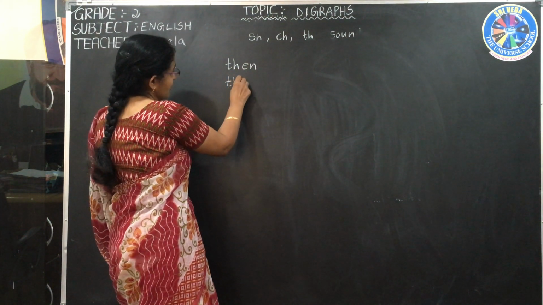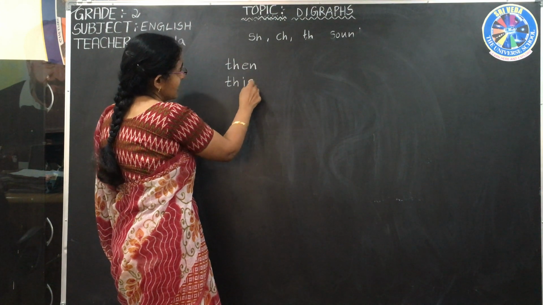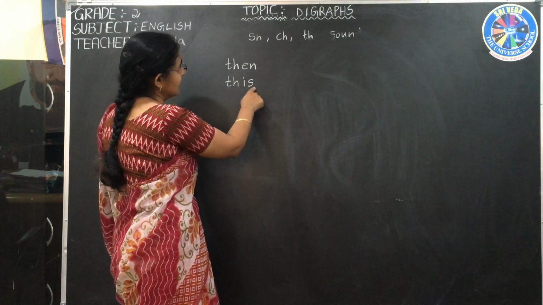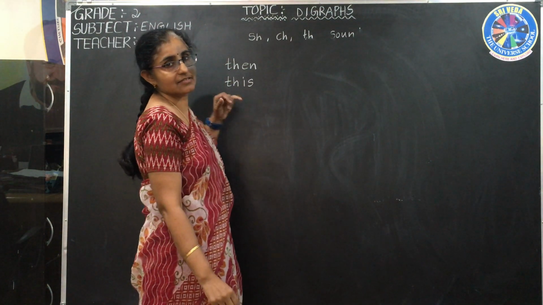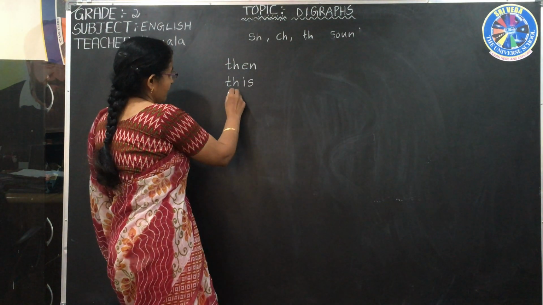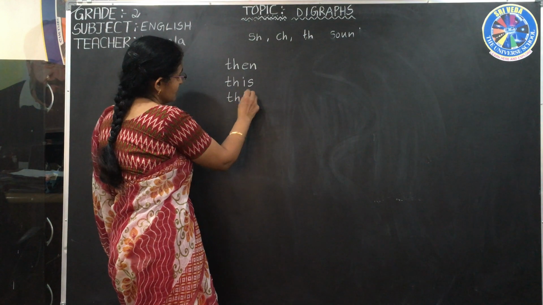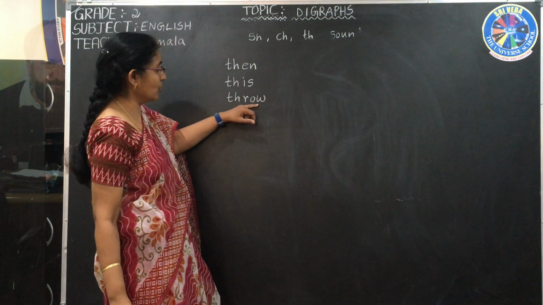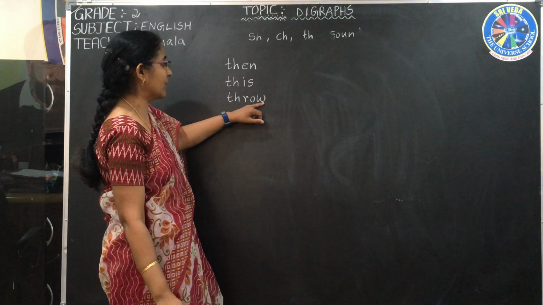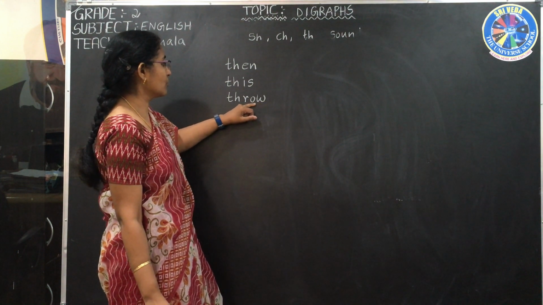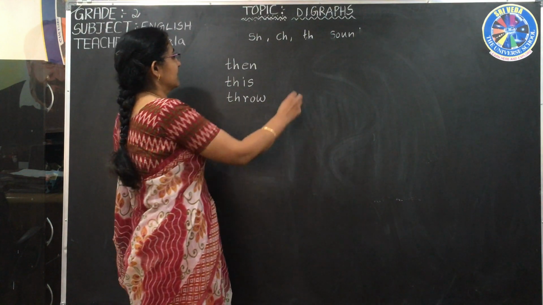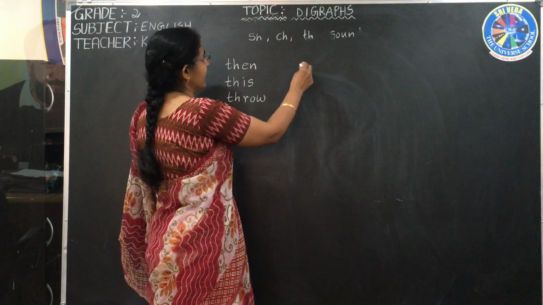TH, IS, this. TH has this sound. And TH, ROW, throw. ROW is ro. Throw. Now let us see it at the end.